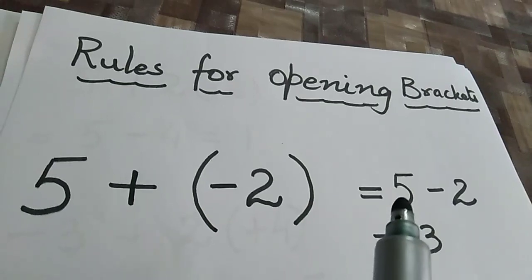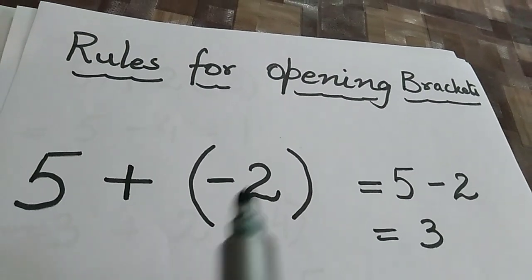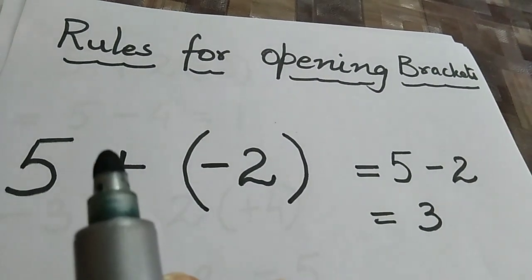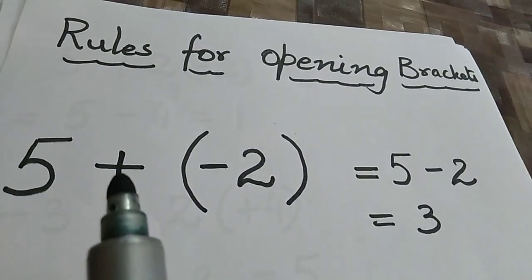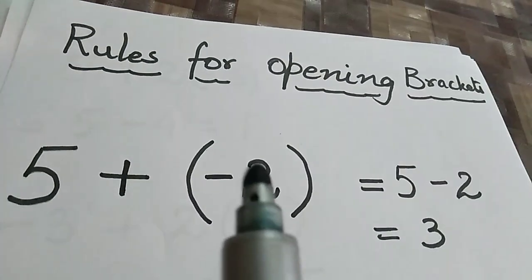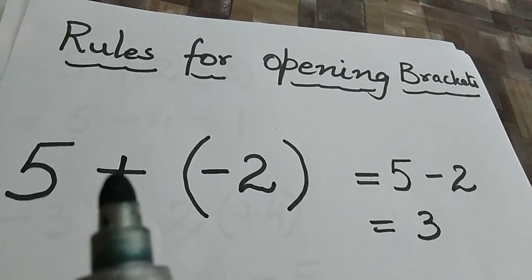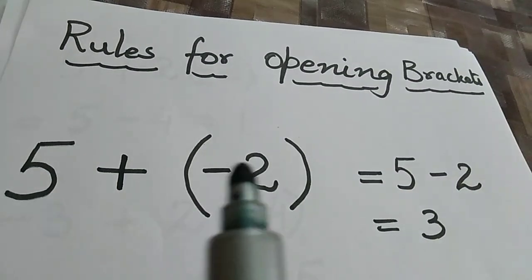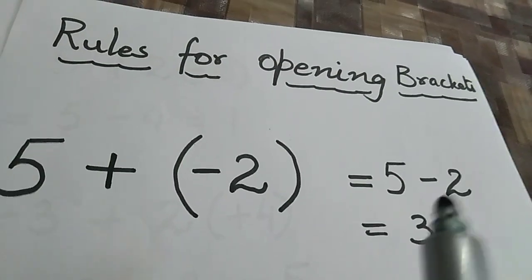So what we have done is 5 remains as it is. And how do we open this door? Yes, children. Because a positive person is standing, this sign is only deciding what comes out of this. So this sign is no more to be used. This is only deciding how -2, who's inside the room, is going to come out. So how is it going to come out? Yes, what will we do? Yes, this will not change. So -2 comes out as -2.